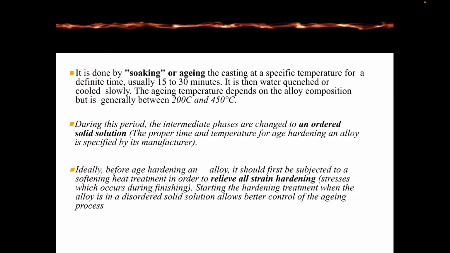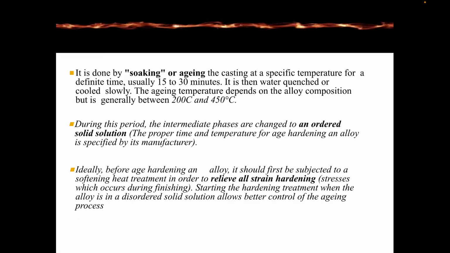The age temperature depends on the alloy composition but is generally between 200 degrees Celsius and 450 degrees Celsius. During this period, the intermediate phases are changed into an ordered solid solution. The proper time and temperature for age hardening an alloy is specified by the manufacturer.